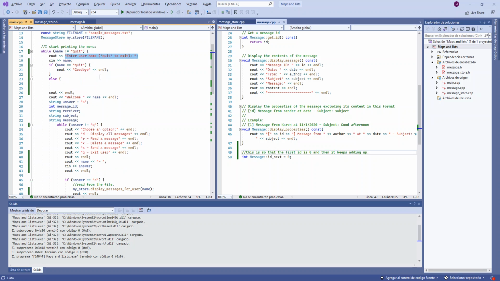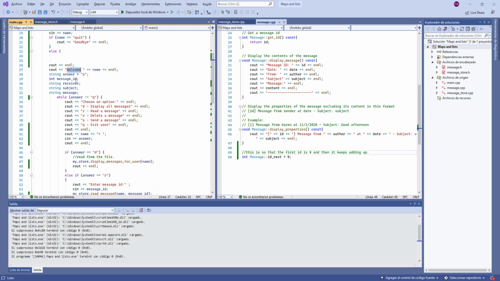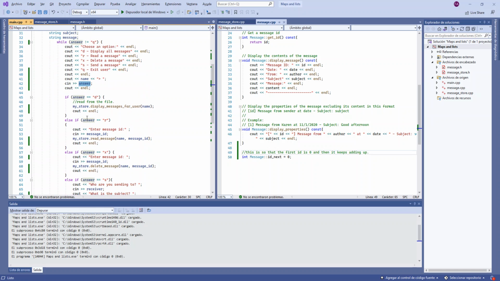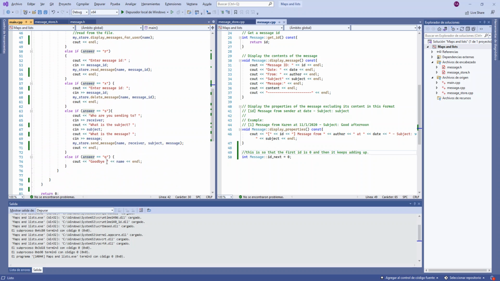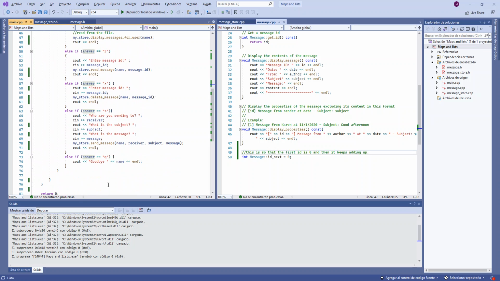I will start printing the menu, and I have to check here again if the name is quit, because I check it in the beginning but then I have to print the menu, and it made some errors. So if the name is quit, I print goodbye and it finishes, and if not, I do all the commands. Here I print the welcome and the menus, I take in the answer, and I check all the possible answers except the ones that are not in the menu. I didn't check for anything else because I didn't see a sample of what to do, like telling the user they didn't choose the right answer.